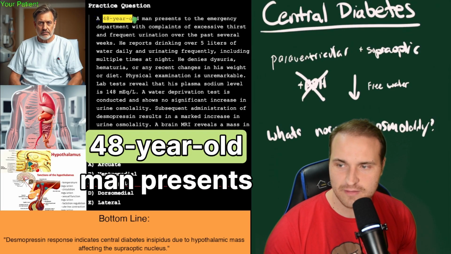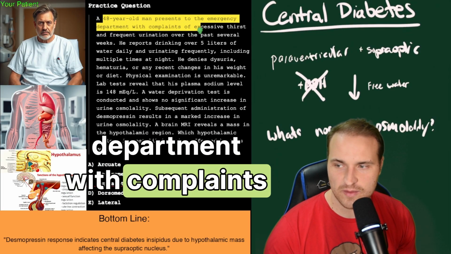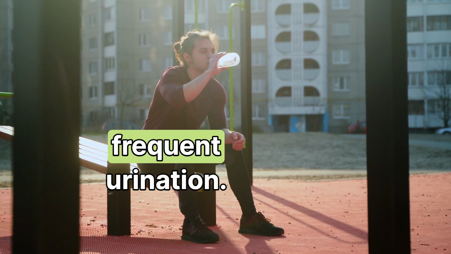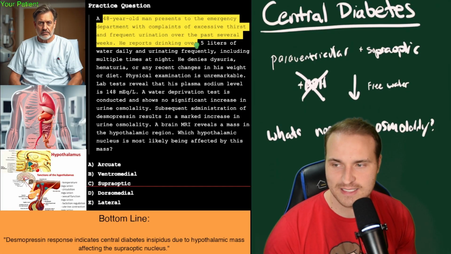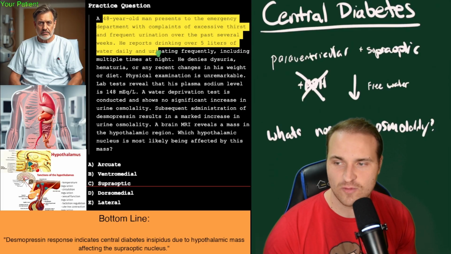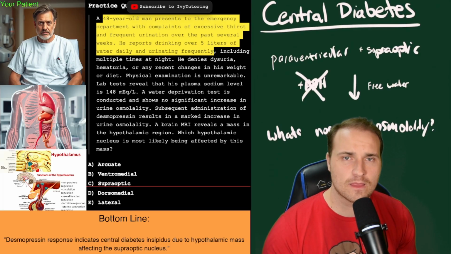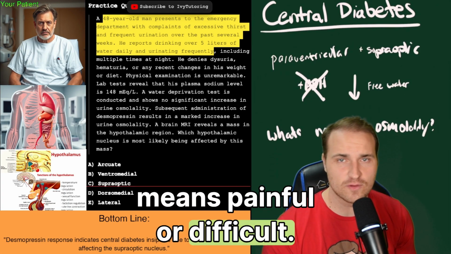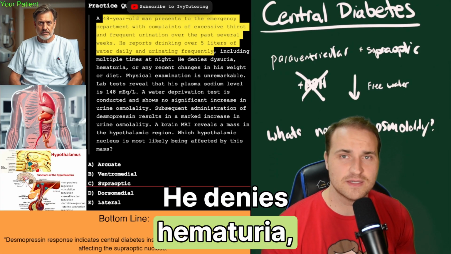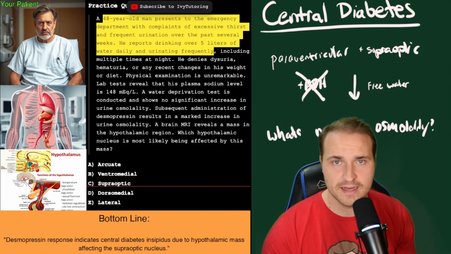In our first question, a 48-year-old man presents to the emergency department with complaints of excessive thirst and frequent urination over the past several weeks. He reports drinking over 5 liters of water daily and urinating frequently, including multiple times in the night. He denies dysuria, which just means painful or difficult urination. He denies hematuria, which is the presence of blood in the urine, or any recent changes in his weight and diet. Physical exam is unremarkable.